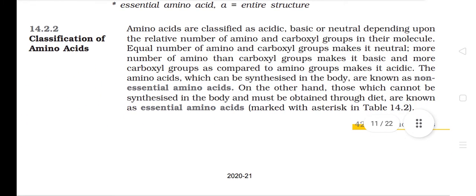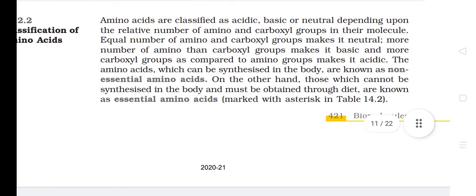Classification of amino acids. Amino acids are classified as acidic, basic, or neutral depending upon the relative number of amino and carboxyl groups in their molecule. Equal numbers of amino and carboxyl groups make it neutral. More amino than carboxyl groups make it basic, and more carboxyl groups compared to amino groups make it acidic. The amino acids which can be synthesized in the body are known as non-essential amino acids. On the other hand, those which cannot be synthesized in the body and must be obtained through diet are known